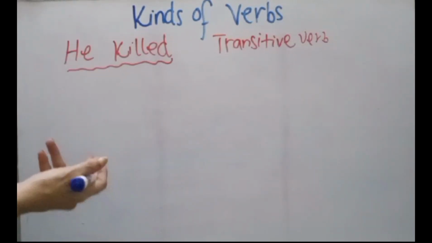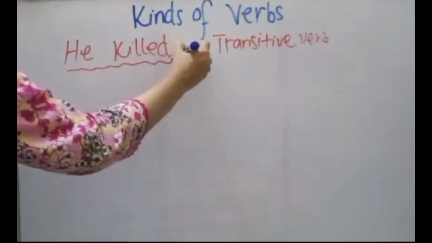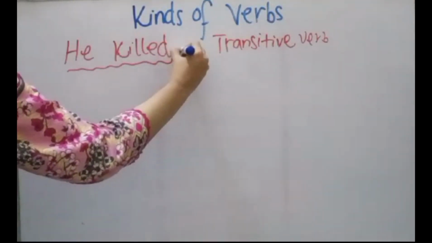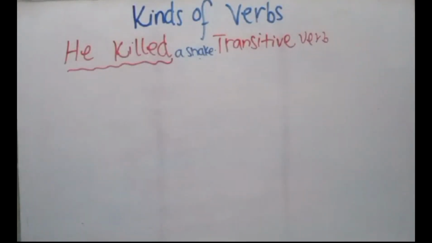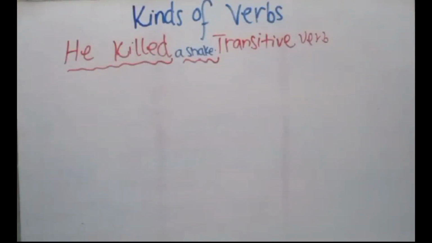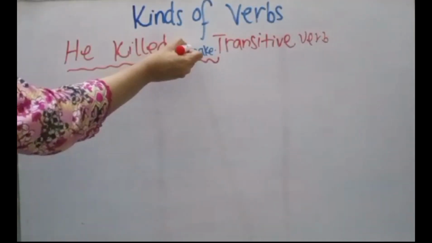Then I will tell him, he killed a snake. So this is a complete sentence and this is called a transitive verb because we need to use an object here. So snake is called the object.